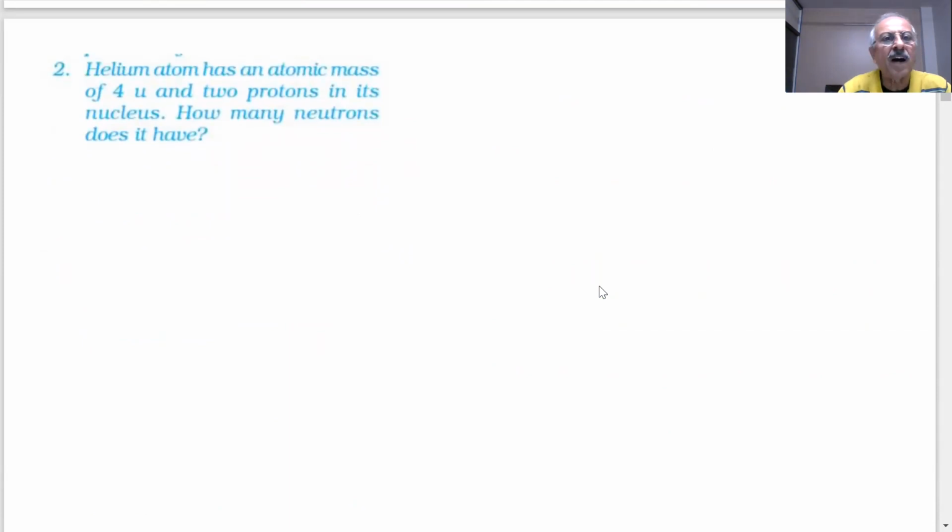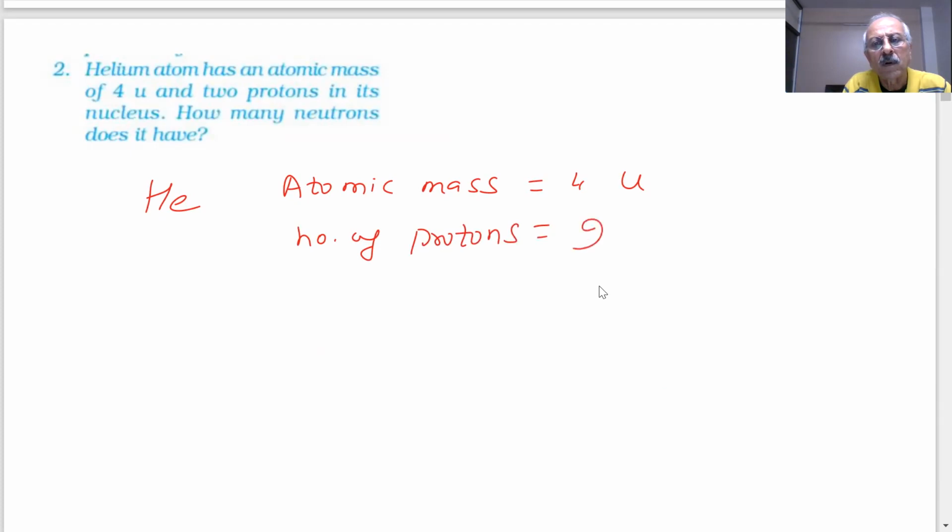A helium atom has an atomic mass of 4U and 2 protons. How many neutrons does it have? Helium. Atomic mass, how much? 4U. This is called the atomic mass unit, the mass of one atom. Then the number of protons, how many? 2. Then how many neutrons will be there?